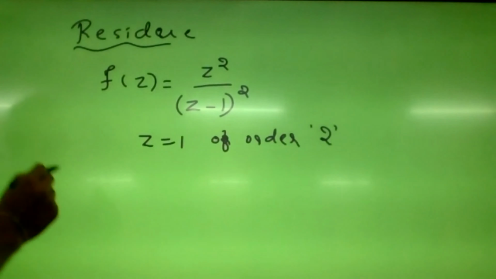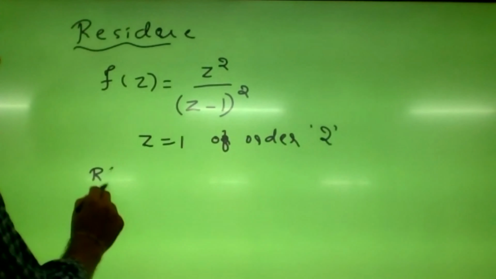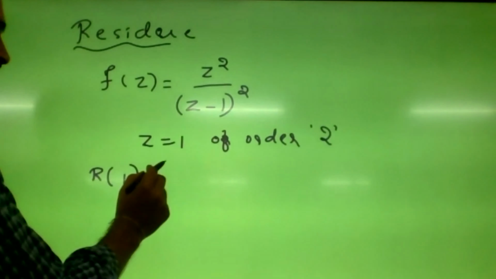Then the residue at the point z equals 1: R of 1 is 1 by (m minus 1) factorial, which is 1 factorial, limit as z tends to 1, d by dz.